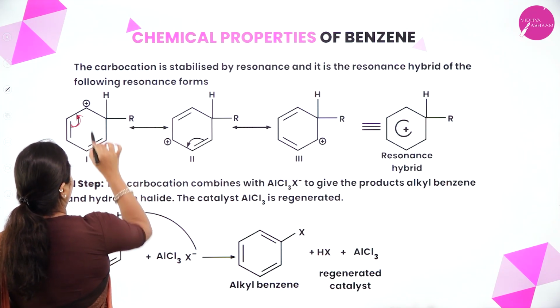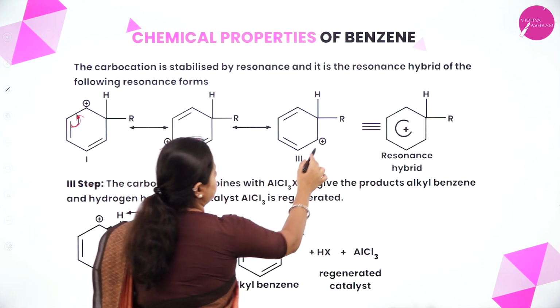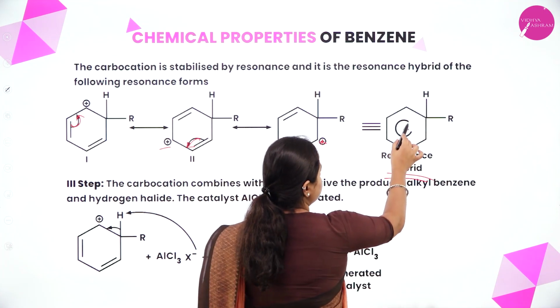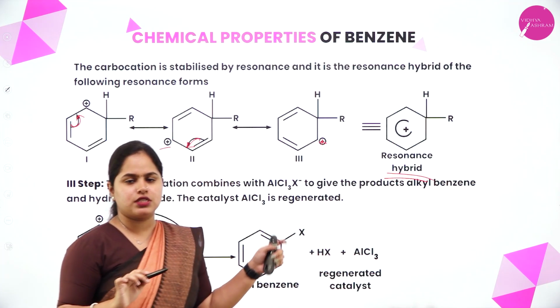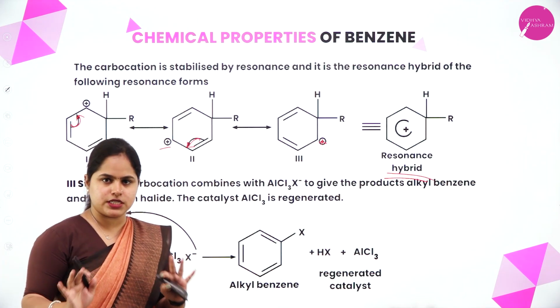So if the bond shifts here, what happens? The positive charge can come here. If it shifts here, the positive charge will be here. And in this way, this is the resonance hybrid of it. So it is shown in this way, which means the double bond can be in either of these positions. So this is the resonance hybrid of all these structures. So through resonance, this will be stabilized, right?